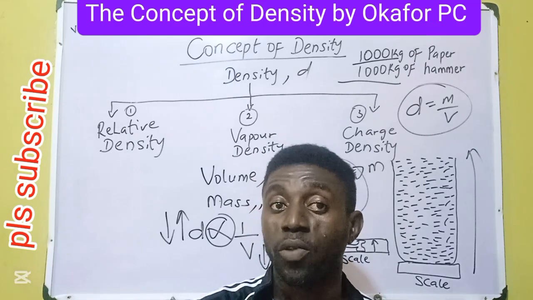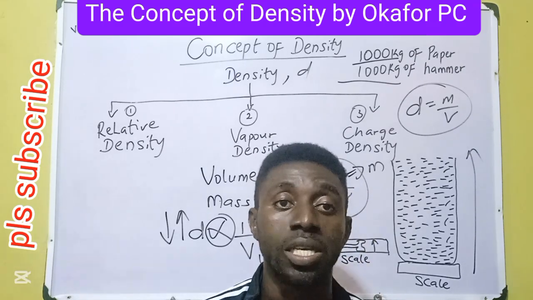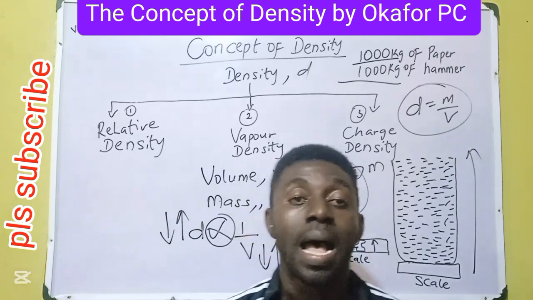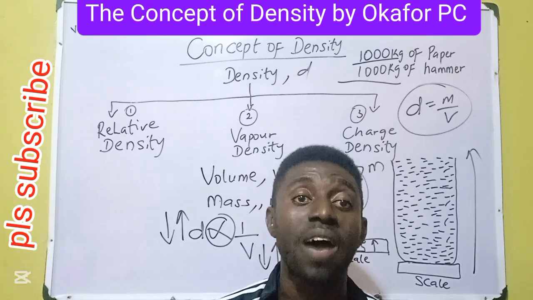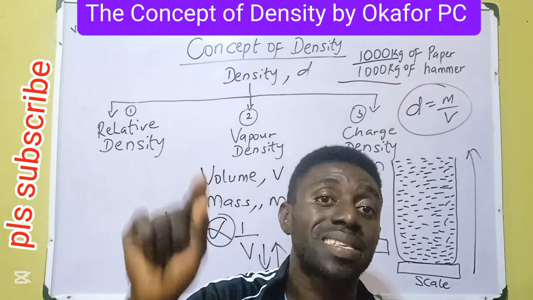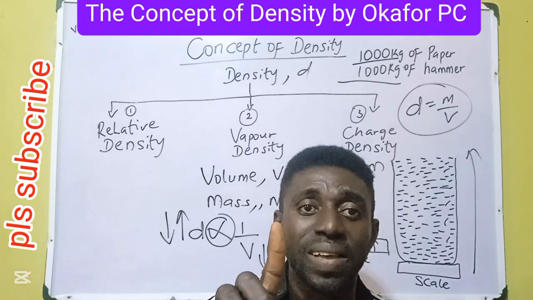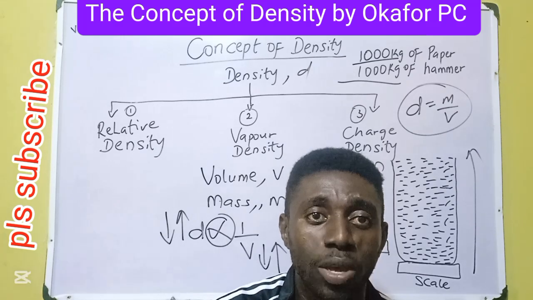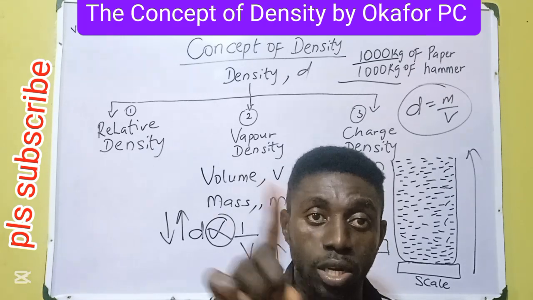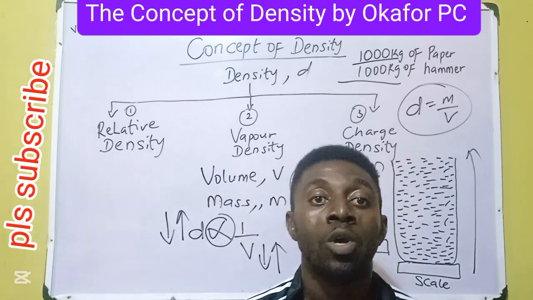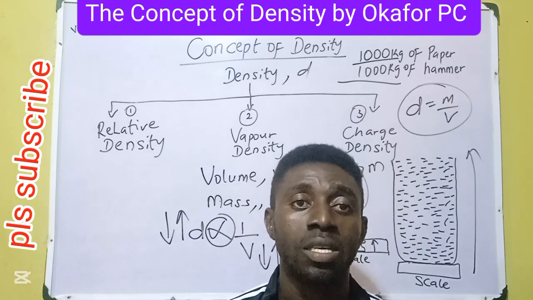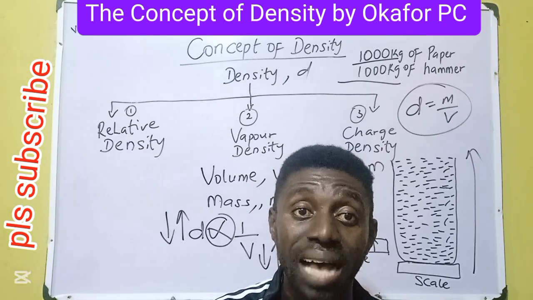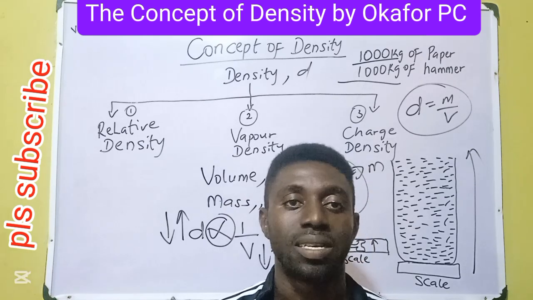If you've noticed, oil floats on water. So to get the relative density of oil, it will be equal to density of oil over density of water. And because oil floats on water, it will have a number less than 1. Because 1 in relative density would imply that both substances have the same density. When the same numbers form a ratio, they give us 1. 2 over 2, 1. 3 over 3, 1. 10 over 10, 1. So any substance that has relative density of 1 has the same density as water if the same volume is considered.